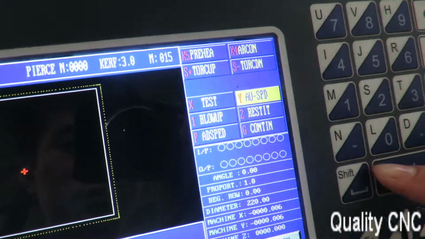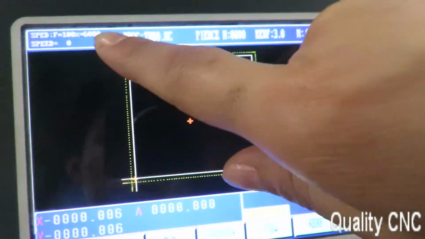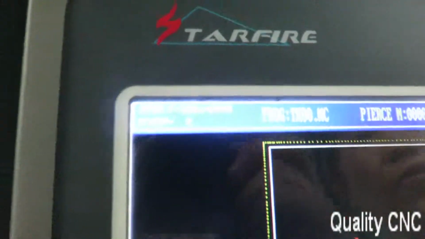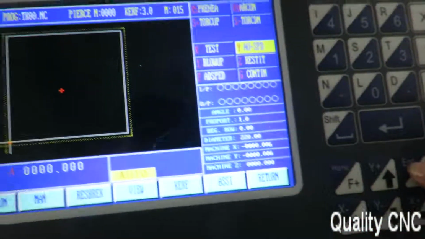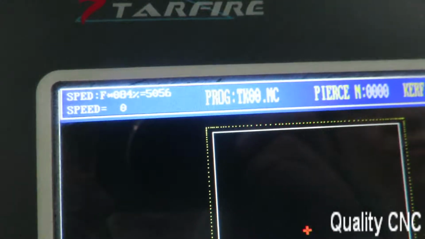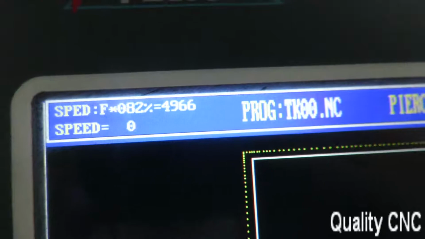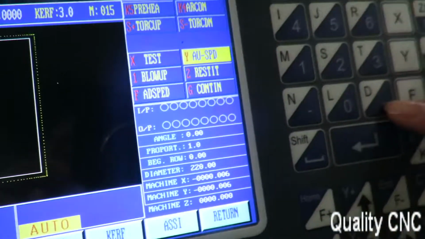And first we need to change the working speed. 6 solid is too fast for 4 mm, so we slow it down. Of course, we can press F. Same function.